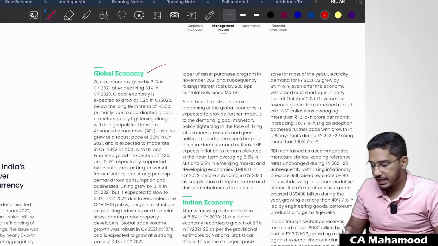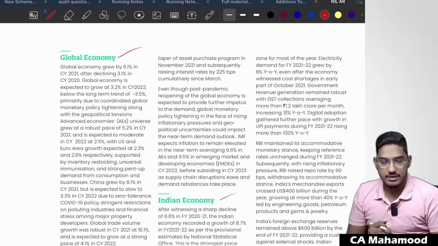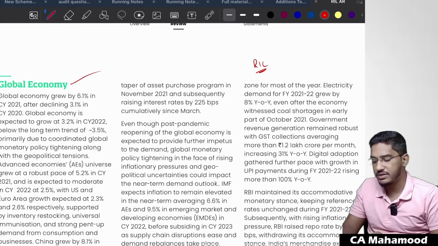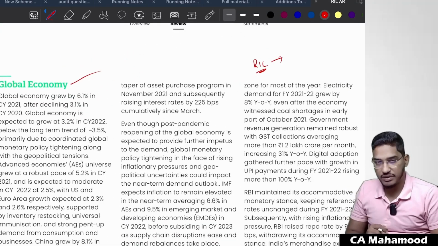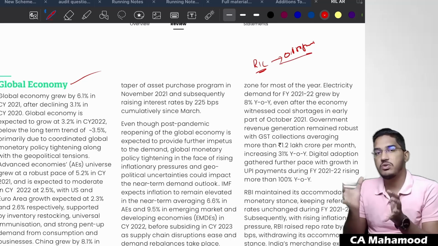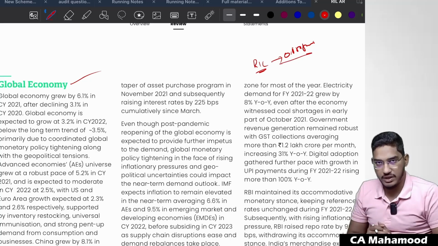Just take this global economy, Indian economy. While understanding the client's business, for example, you are conducting audit of Reliance Industries Limited. While conducting the audit, you also try to understand the environment in which Reliance is operating. Reliance is into oil refining business. You understood about the entire industry. You got to know some information regarding the entire oil refining industry.